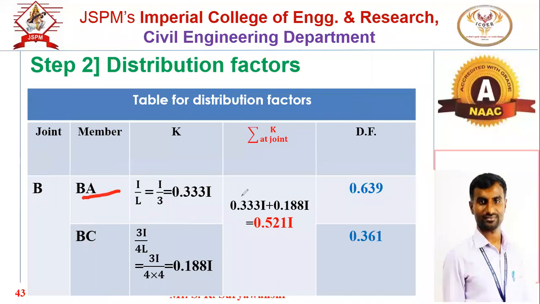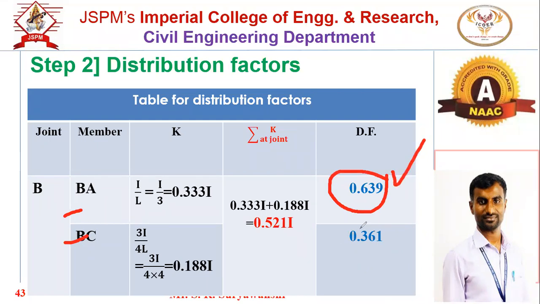What is the distribution factor? 0.333 divided by 0.521. I will be cancelled, and our answer for the distribution factor will be 0.639 for the BA member. So again, you can use the shortcut at a joint when two members are connected. If you find out the distribution factor of one member, then 1 minus this distribution factor, you will get the distribution factor of the other member, provided that there are two conditions. At a joint, only two members should be there, and you have calculated the distribution factor correctly.